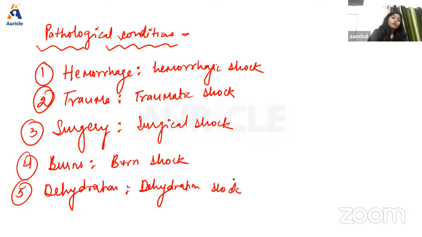Okay. So first we have hemorrhagic shock. Hemorrhagic shock is basically the shock due to hemorrhage. So acute hemorrhage can be present if the person has an accident, right? And shock is not produced in chronic hemorrhage that is caused by an ulcer. Okay, so this is all about hemorrhagic shock. Now next we have traumatic shock.